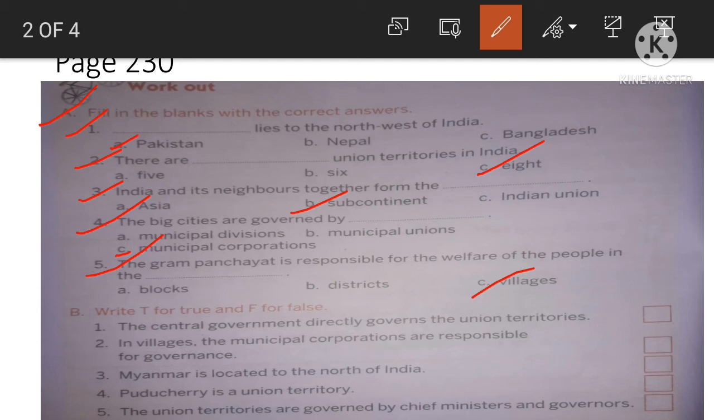The municipalities, or municipal committee or municipal board, are responsible for smaller cities and towns, and the Gram Panchayat is responsible for villages. So the correct answer is option C, villages.